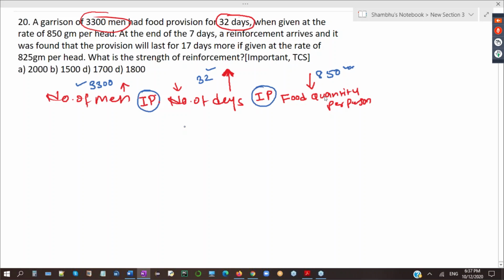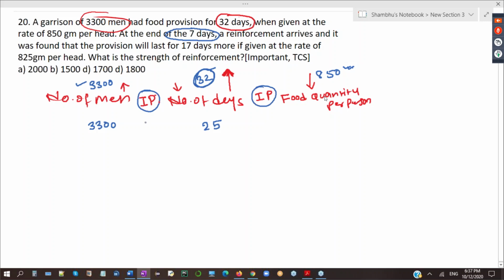So I have to proceed with how much food is remained. I have to write like this. 3,300 men, 7 days they have eaten, still they have 25 days of food left. Listen very carefully. 32 days was total. At the end of 7 days, 7 days of food they have eaten.